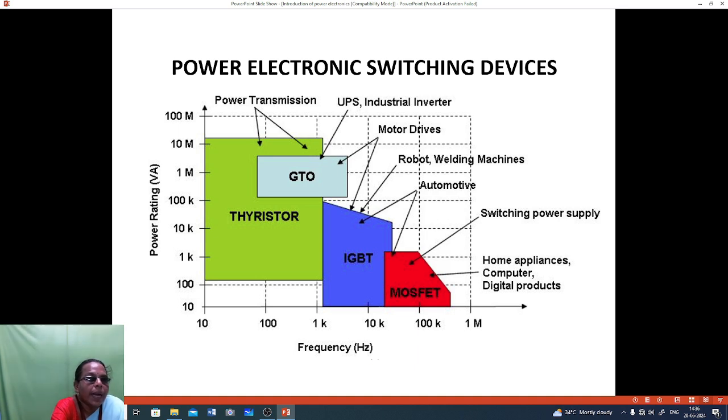That is, if the frequency range is up to 1 kHz, thyristor will be used. Frequency range 1k to 10k, IGBT will be used. Frequency range 10k to 1 megahertz, then MOSFET will be used. GTO frequency is 1000 Hz to 5 or 10 kilohertz.